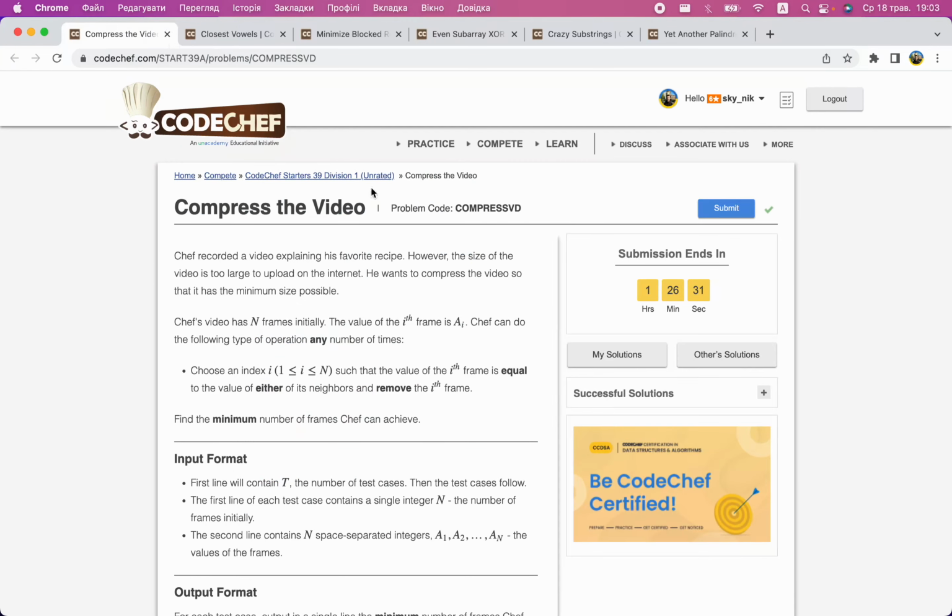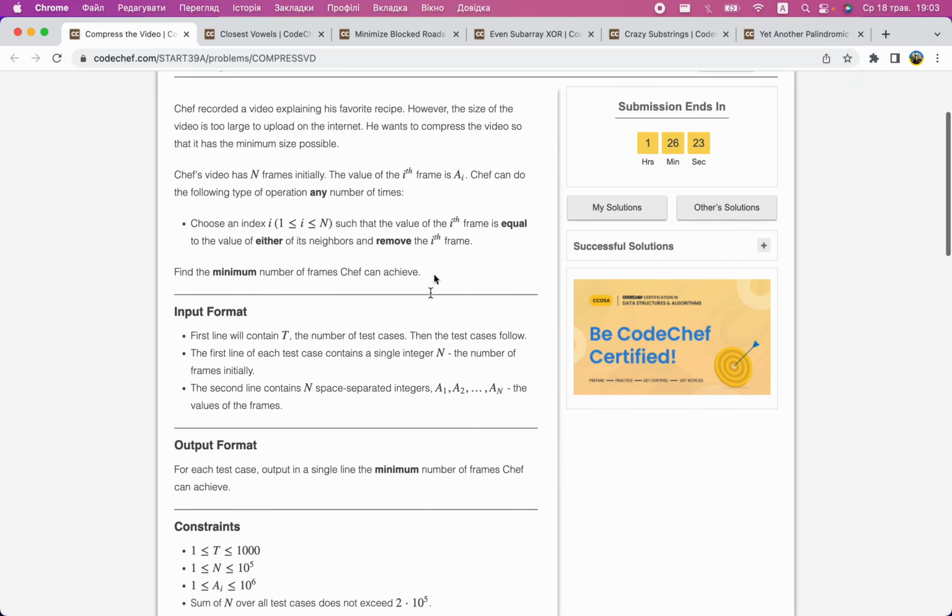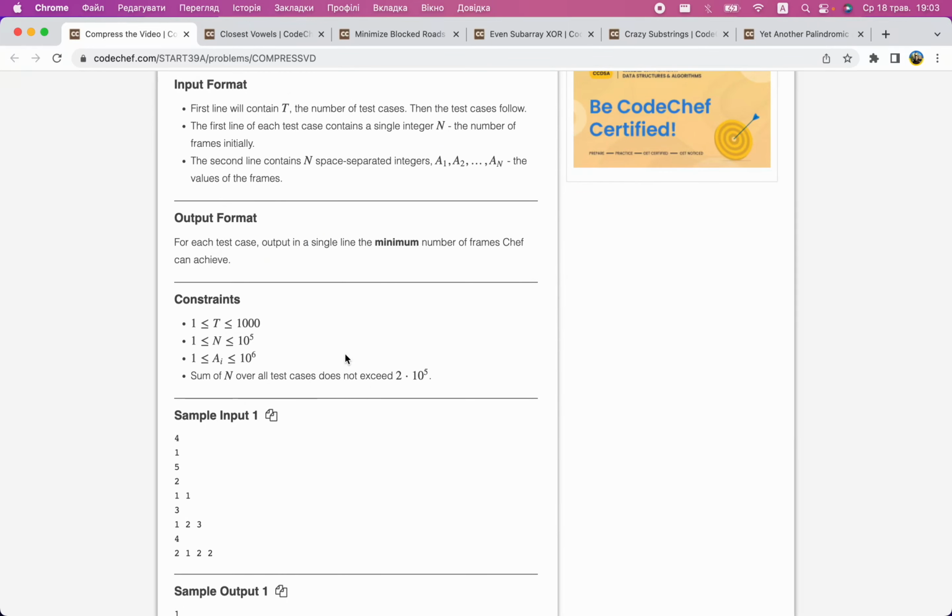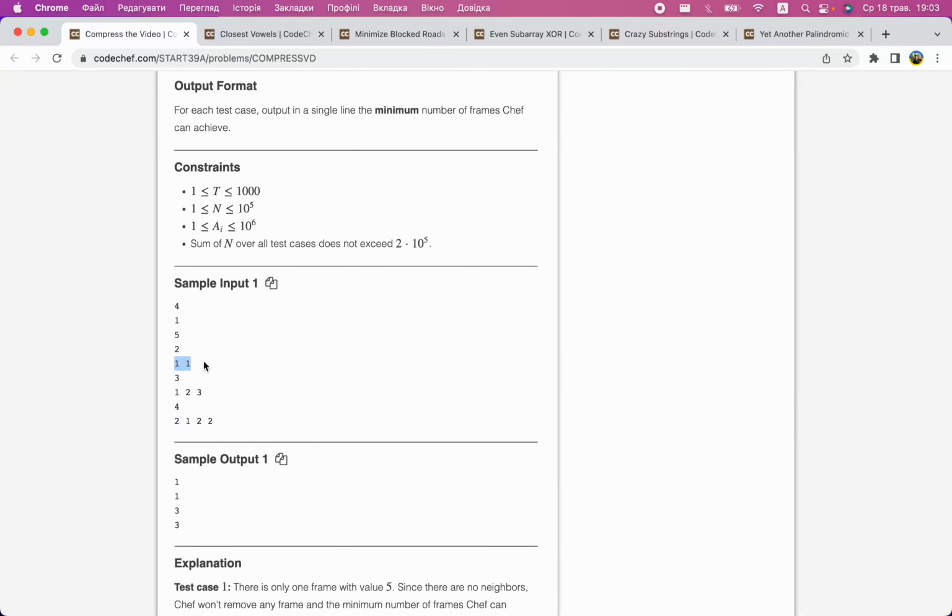In the next problem, Chef needs to compress a video. A video is some frames, and if we have adjacent equal frames, we can drop them, because it doesn't make sense. Nothing's happening if the frames are the same. Consecutive frames are the same, so we can drop them. Here we can drop one, here we can drop two.